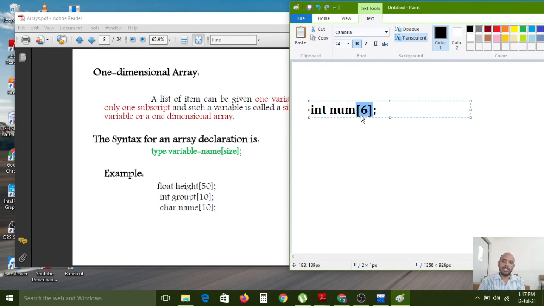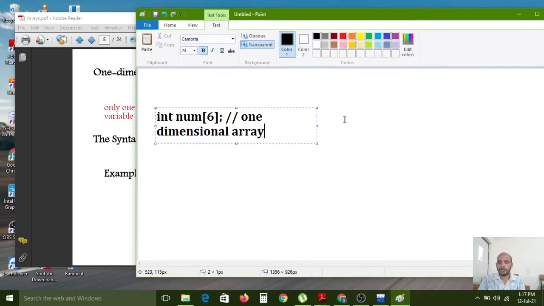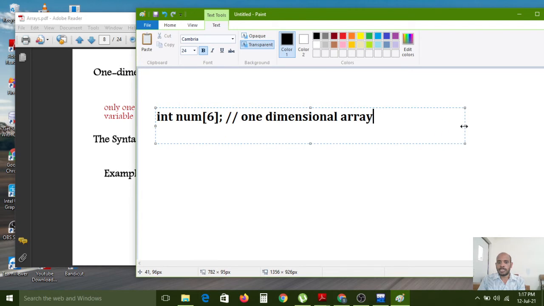So the variable containing this array is only one column, and we have multiple rows. So this is called a one-dimensional array, because in a one-dimensional array we create just one dimension for the one variable.